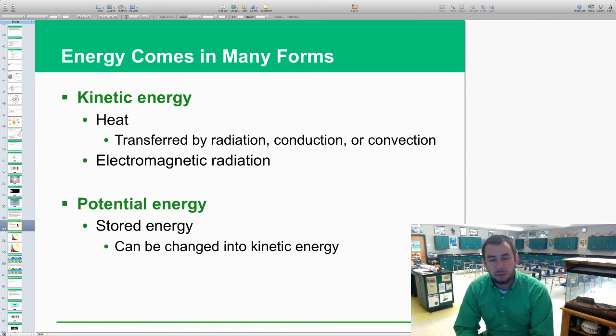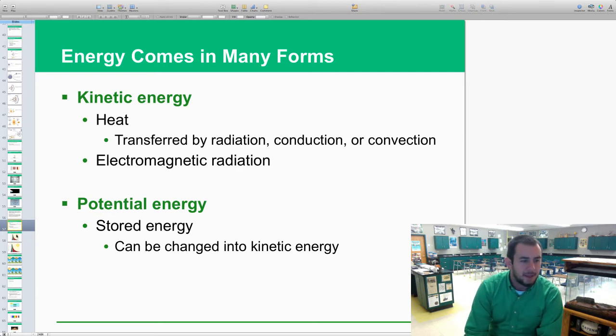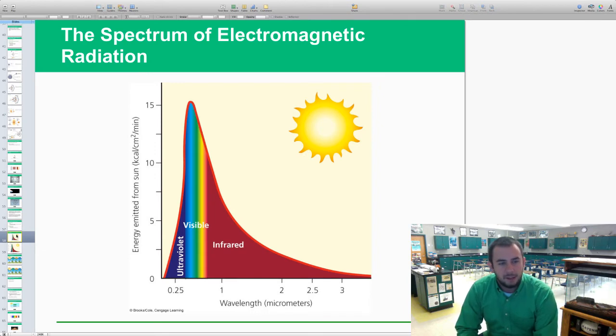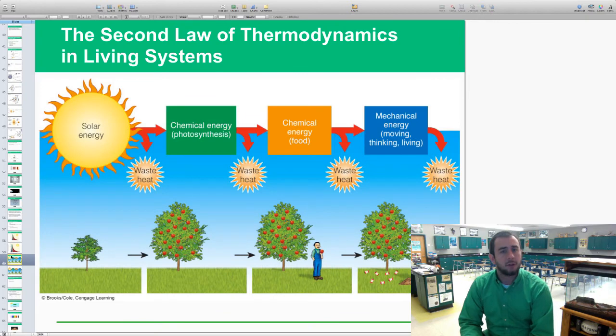Potential energy is usually stored energy. It can be changed to kinetic energy if acted upon with energy. So those are our two different types of energy: potential and kinetic. And this is one of our kinetic energy, looking at energy emitted from the sun, looking at different wavelengths. Energy in this case is transmitted by wavelengths, and the variation of wavelengths cause different types of light: visible, ultraviolet, and infrared. The second law of thermodynamics in living systems we'll get to in a second.